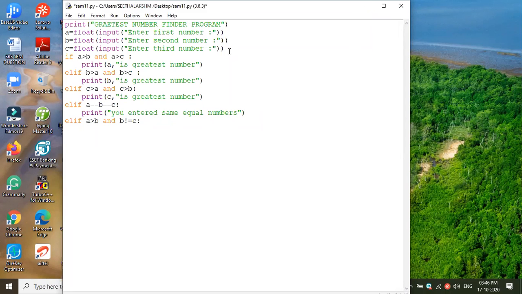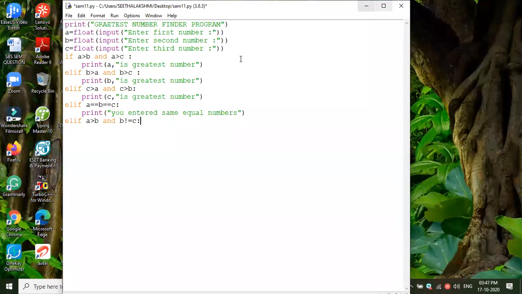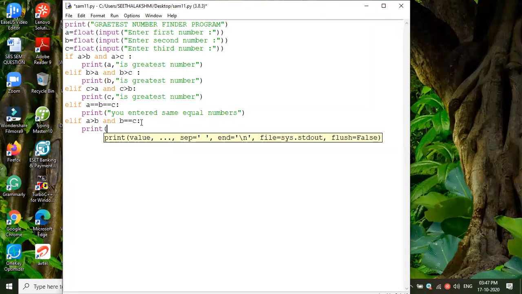A is greater than B. Suppose I am giving A is 30, B is 20, C is 20. Then A greater than B, and let me see if you give this condition also. Suppose B equal to C, both the numbers are the same. Then we can print: A is the greatest number. Very good. Let me print this dialog.